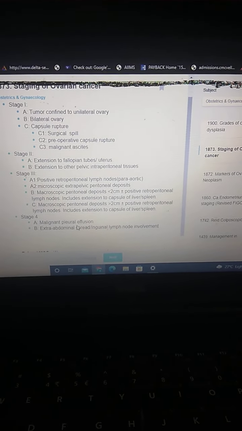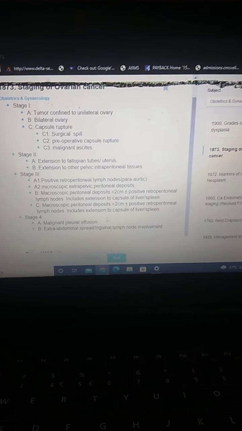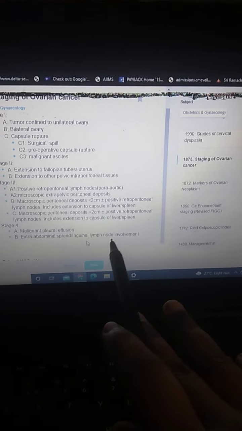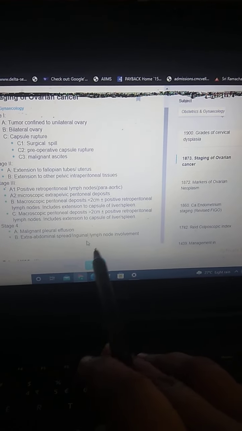For stage 4, A is malignant pleural effusion, that is lung involvement, and B is extra-abdominal spread or inguinal lymph node. Inguinal lymph nodes will be the last to be involved in ovarian cancer, because retroperitoneal will be the first and inguinal the last. So that is the staging.